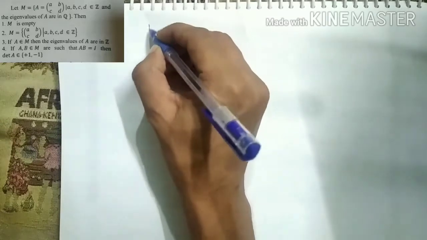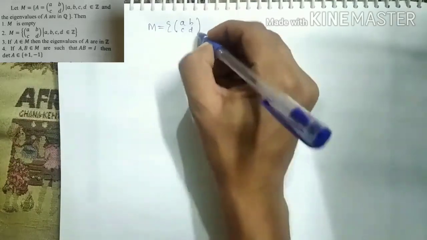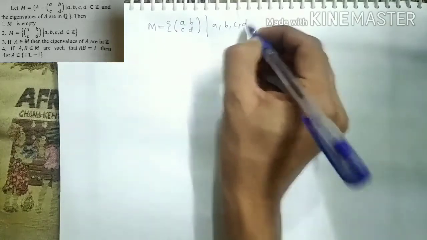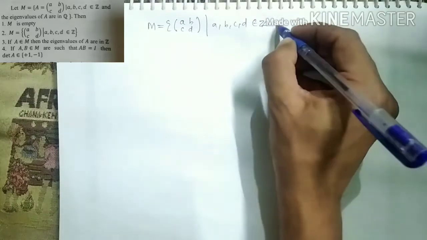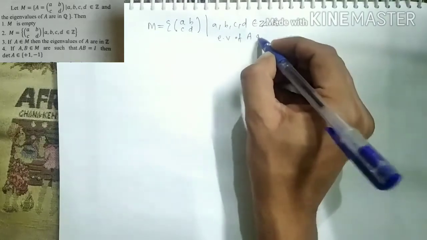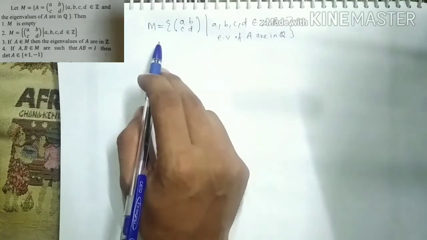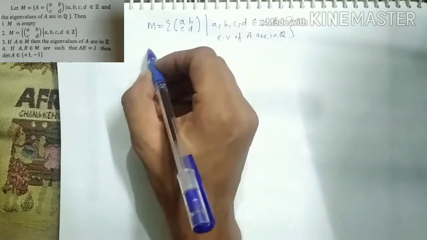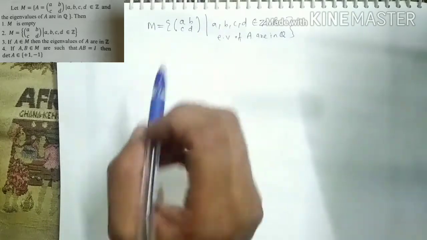Okay, let's look at one more question. What this question says is, we have M as a collection of all matrices ABCD, where A, B, C, D are from Z, meaning integers, and the eigenvalues of A are in Q. Q means the set of rational numbers. So this is the set we have been given, and they are asking about the set M in all four options. The first option says M is empty, the second says M is the set of ABCD where A, B, C, D are in Z.